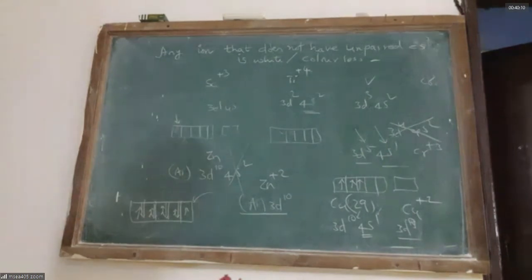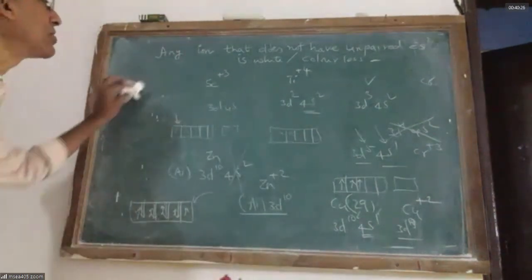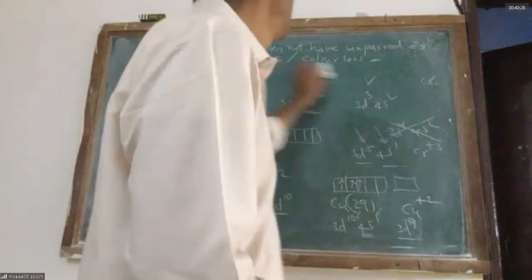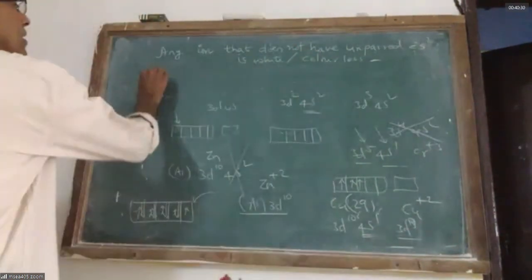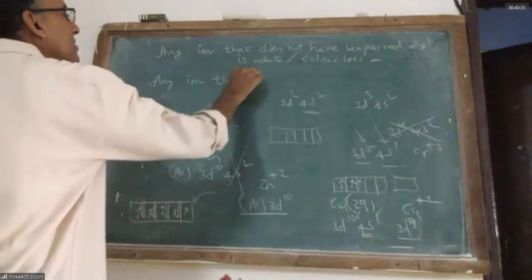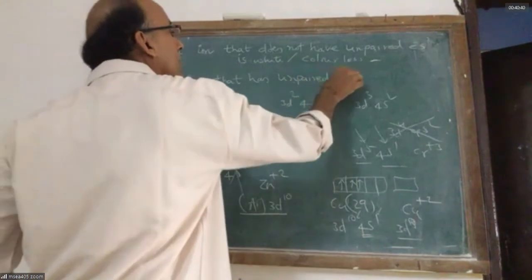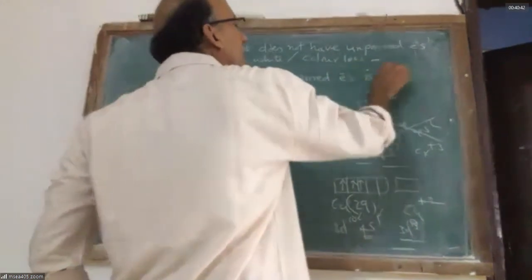So to decide whether an ion can be colored or not, see whether it has unpaired electrons. More unpaired electrons, it is supposed to have more intense color. Also, any ion that has unpaired electrons is, A, colored.